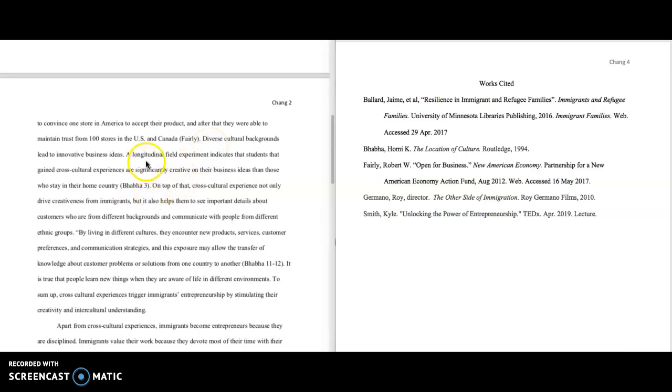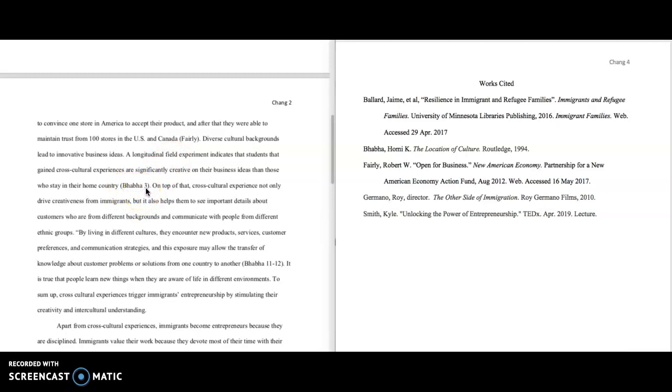It says a longitudinal field experiment indicates that students who gain cross-cultural experiences are significantly more creative in their business ideas than those who stay at home. So this is actually a student paper. There's some grammar problems here, but we're going to focus on the citation. So this experiment came from